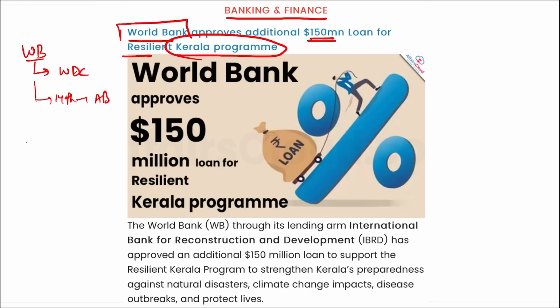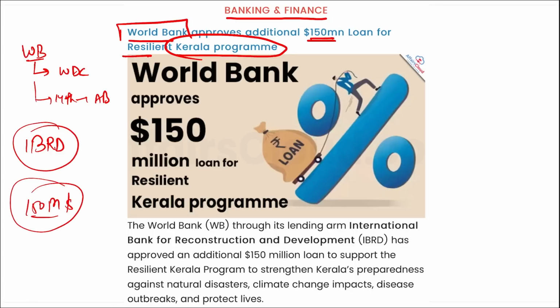Coming back, the World Bank, through its lending arm, that is IBRD, the International Bank for Reconstruction and Development, has recently approved a $150 million loan to support the Resilient Kerala program, to strengthen preparedness against natural disasters, climate events or any disease outbreak and to protect lives there.